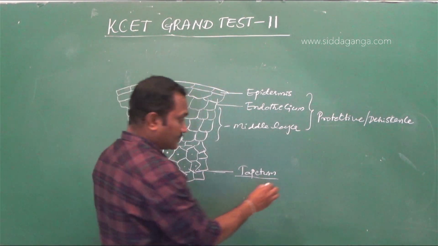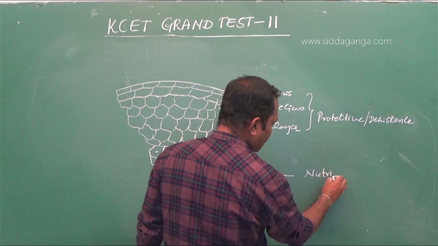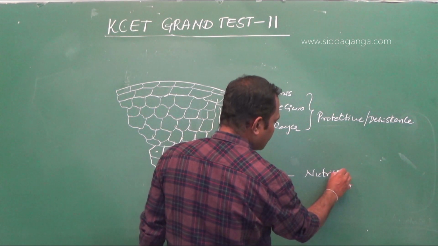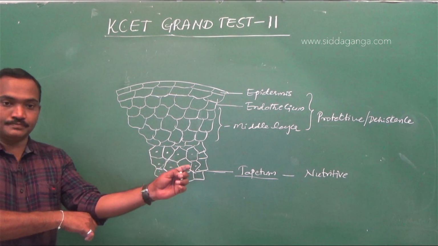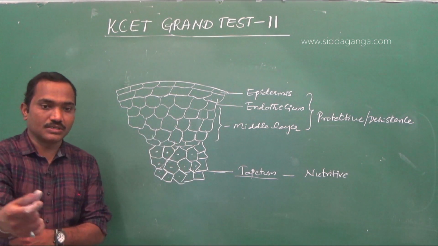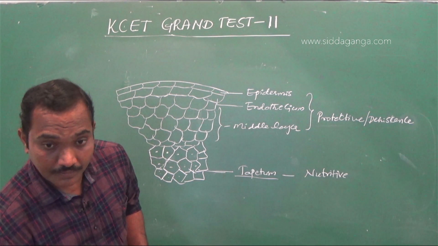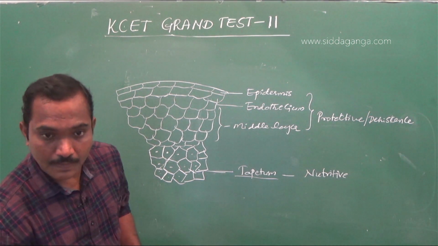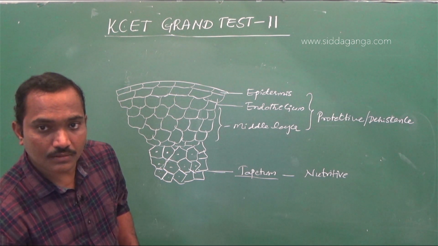Whereas tapetum is a nutritive tissue, nourishment for the developing pollen grain. So outermost epidermis and innermost is tapetum. Epidermis and tapetum. Okay, next question.